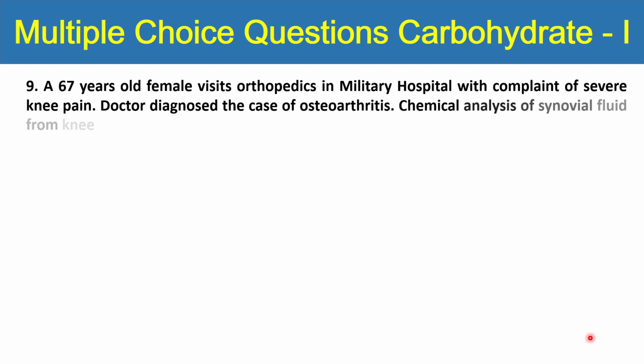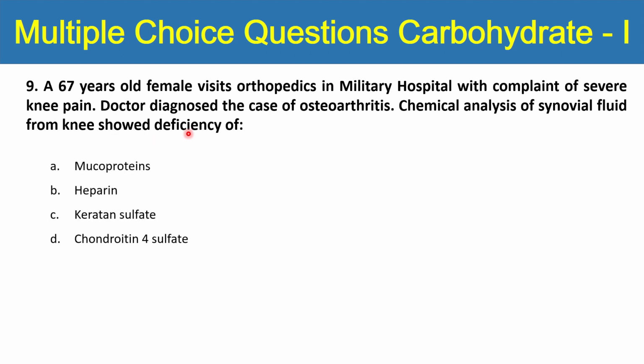The next question is, a 65-year-old female visits orthopedics in military hospital with complaint of severe knee pain. Doctor diagnosed the case of osteoarthritis. Chemical analysis of synovial fluid from the knee showed deficiency of what thing? Mucoproteins, heparin, keratin sulfate, chondroitin 4 sulfate, हाइलोजुरानिक एसिड. अब हम इनको देखते हैं कहाँ पर है. द राइट आंसर इज हाइलोजुरानिक एसिड. इस चीज़ की डेफिशिएंसी है.